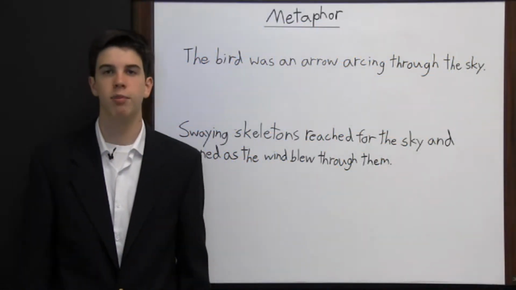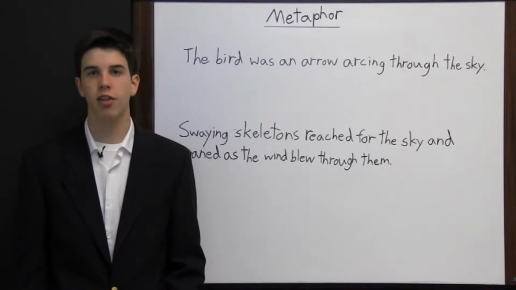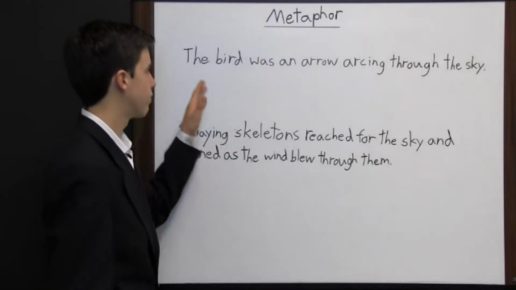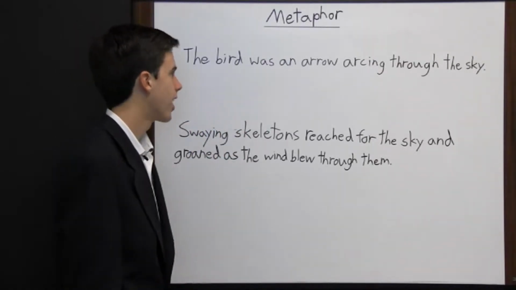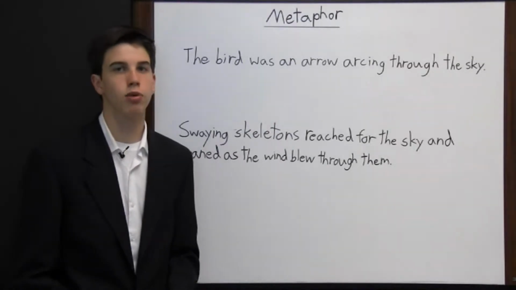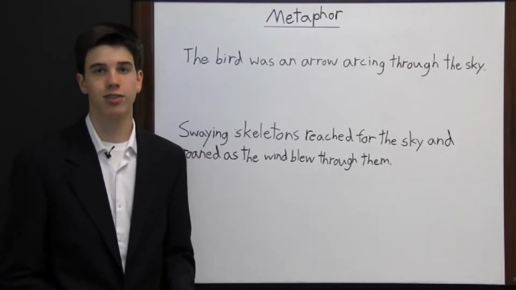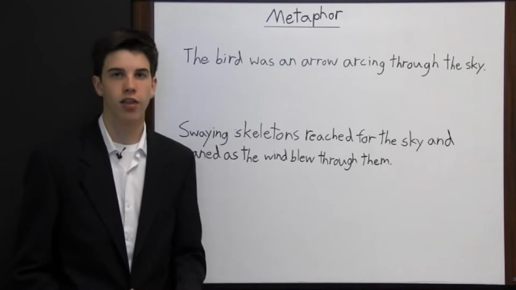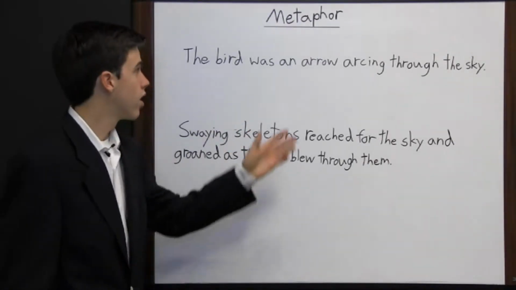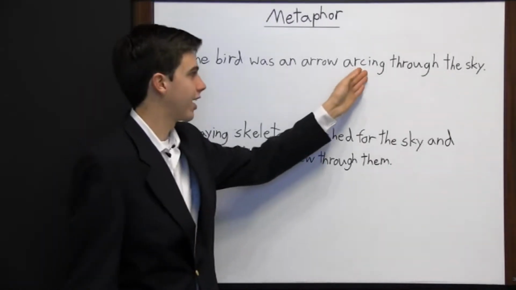A metaphor is a type of figurative language in which the author equates one thing with that of something else. This sentence says, "The bird was an arrow arcing through the sky." Now here, the bird wasn't actually an arrow, but instead the author is saying the bird is like an arrow arcing through the sky. This is a way for the author to get us to think about the bird in a different way and to equate it with an arrow making an arc through the sky.